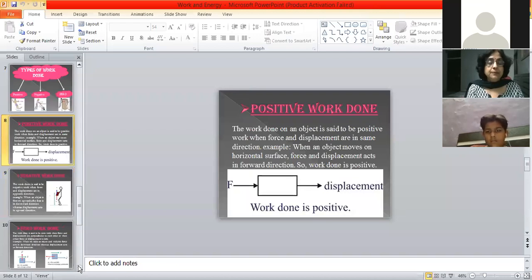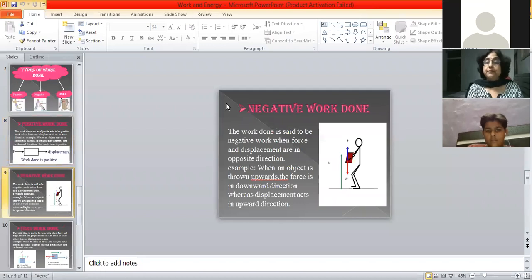Next, you can just see negative work done. In case of negative work done, the direction of the force and the displacement is in the opposite direction. Like if you are throwing anything in the upward direction, but the gravitational force is acting downward. So here the force is in the downward direction, but the object is in the upward direction.